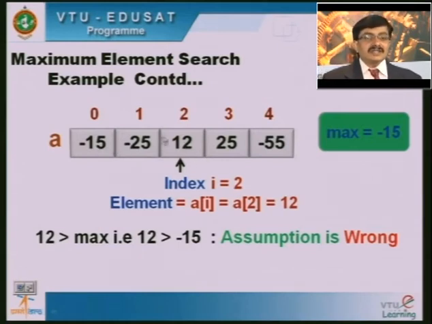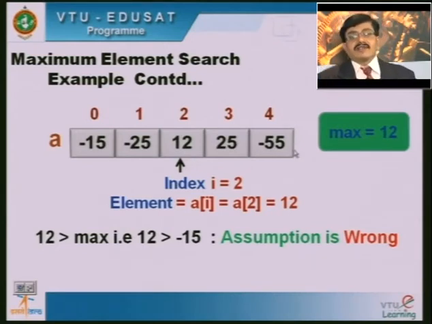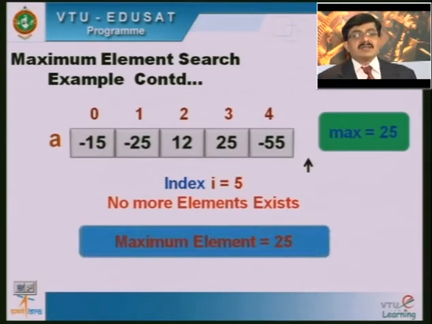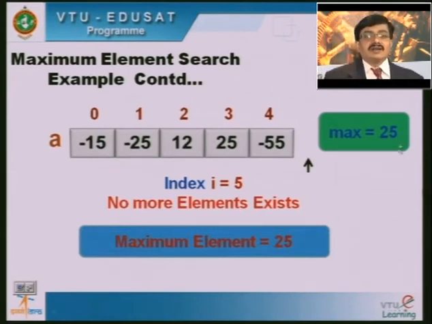But when 12 is taken into consideration, 12 is more than the assumed max value, minus 15, so we change the max value to 12. But even then, I cannot conclude that 12 is the largest value, since the rest of the elements in the array may be lesser or greater. Our job is to compare the max element with the rest of the elements in the array. Only at the end of the array, after comparing with all the elements, can I conclude that the maximum element is what the program variable max holds. Here the max has got 25, so 25 is the maximum element.